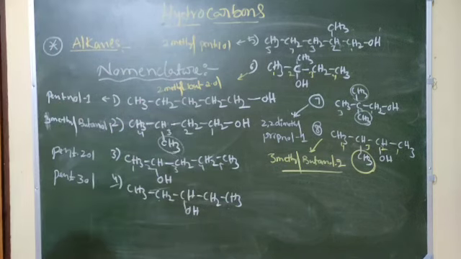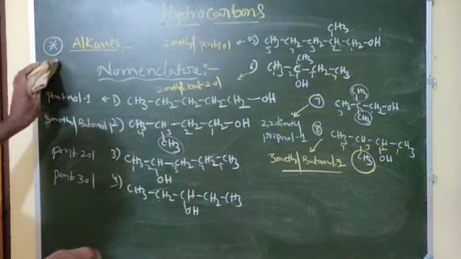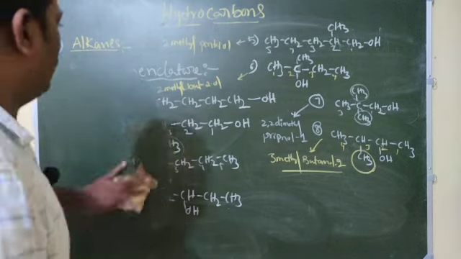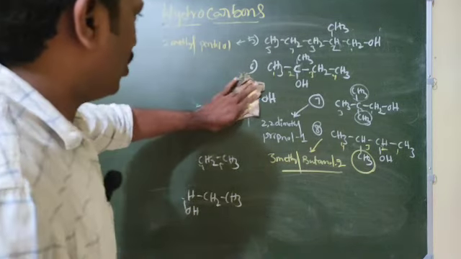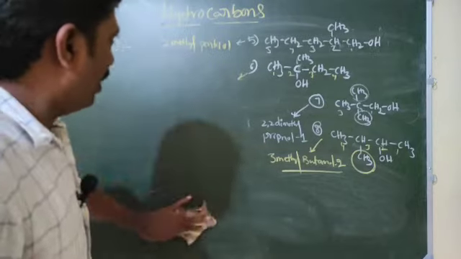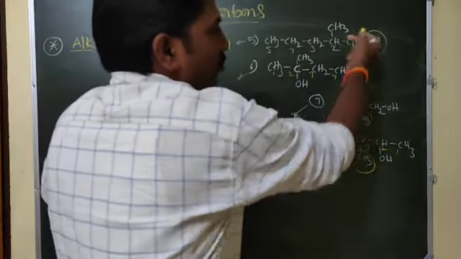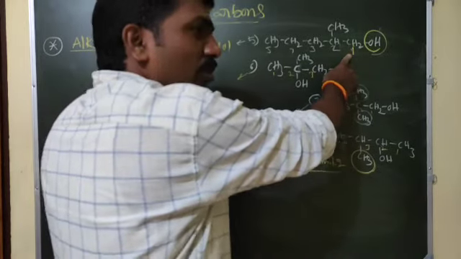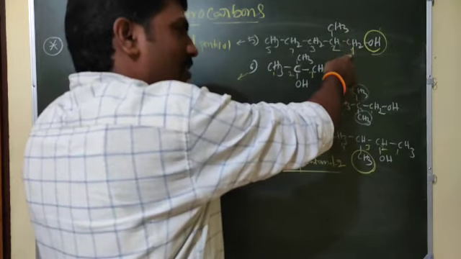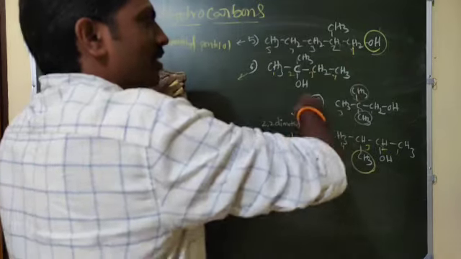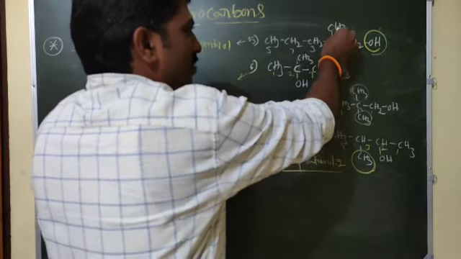Next, these are examples of nomenclature. You already know why we write 1 here: because the functional group is here. The functional group carbon gets first preference for the lowest number, so I give the lowest number. Next, the second one is a substituent.